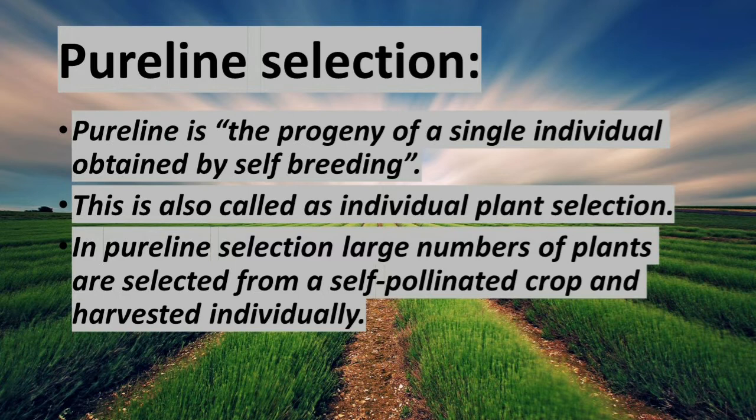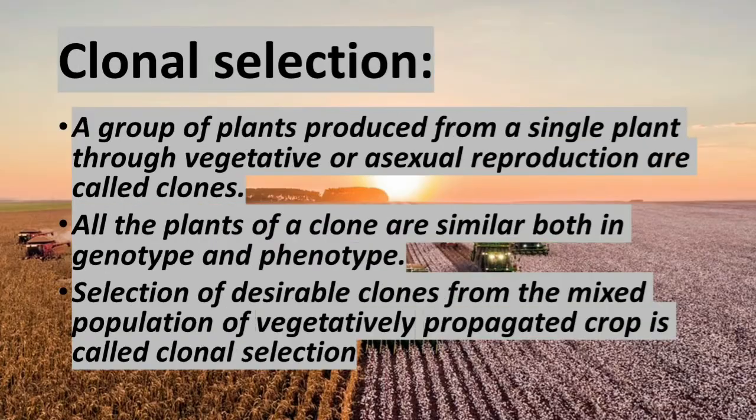Self-pollination is transfer of pollen grain from anther to stigma of the same flower, and such a crop is called a self-pollinated crop. So in such a crop, we can develop this pure line selection. And genotypically and phenotypically, what do you mean by genotypically? It explains in terms of genes. Phenotypically means external appearance.